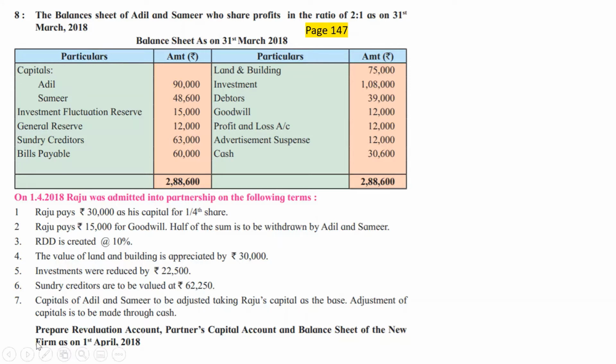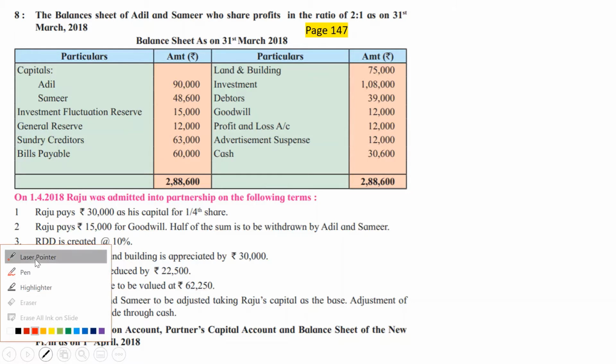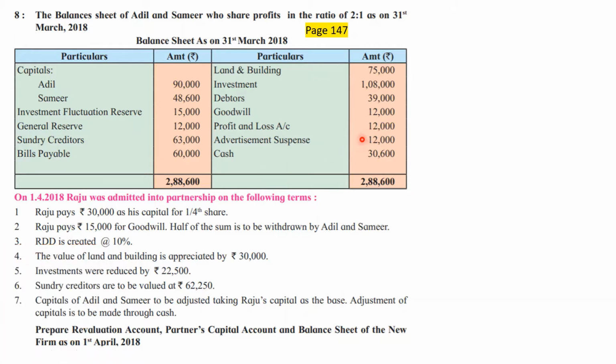The treatment which we have given to the profit and loss account, 12,000, same treatment we are going to give to the advertisement suspense account, 12,000. That means old partners' capital account debit in their old profit sharing ratio. That's what we are going to do. Okay. Next one is cash. Cash will go to cash and bank account debit side. So a lot of discussion we have done only on the balance sheet first.